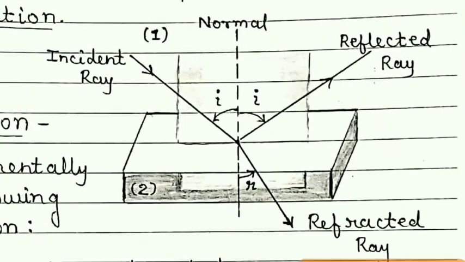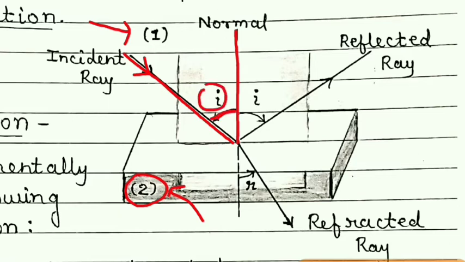You can see this medium is air medium and this is a glass medium. This glass medium has more optical density than the air, and so when the ray travels from the rarer medium, rarer means less denser, its angle made with the normal is this i, and when it is traveling in the denser medium, that is glass medium, you can see this angle made by this refracted ray with the normal is less than this i.